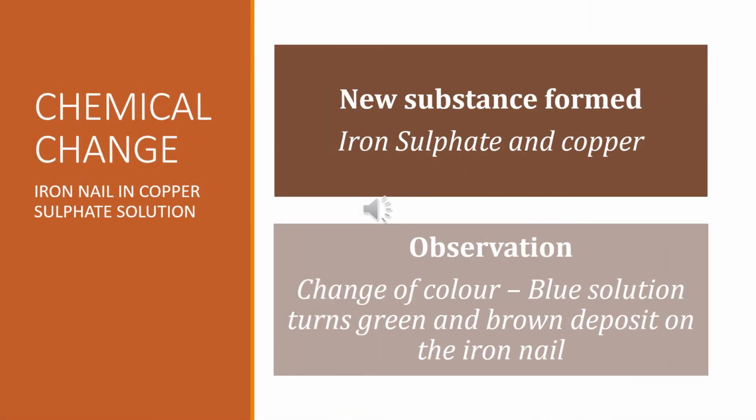So, when an iron nail is kept in copper sulfate solution, chemical change occurs since new substances, iron sulfate and copper, are formed, accompanied by change of color, that is, the blue solution turns green and a brown deposit forms on the iron nail.